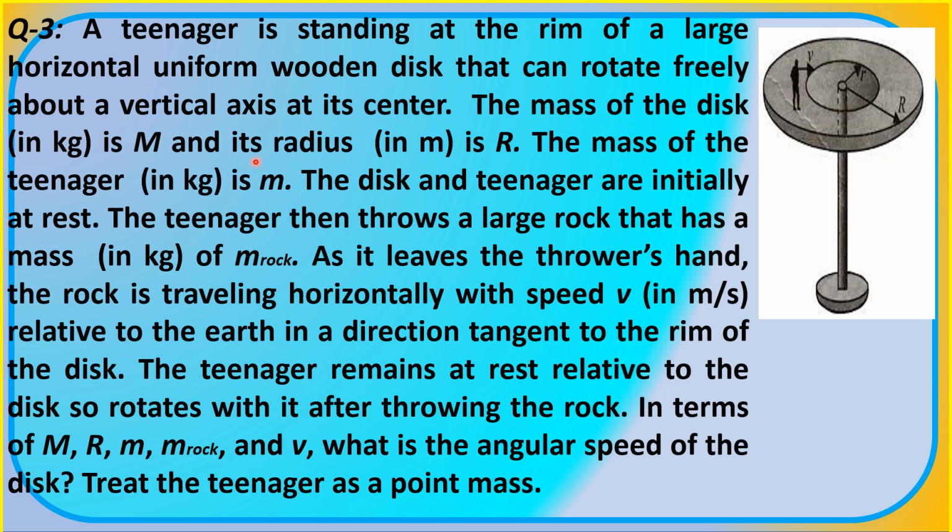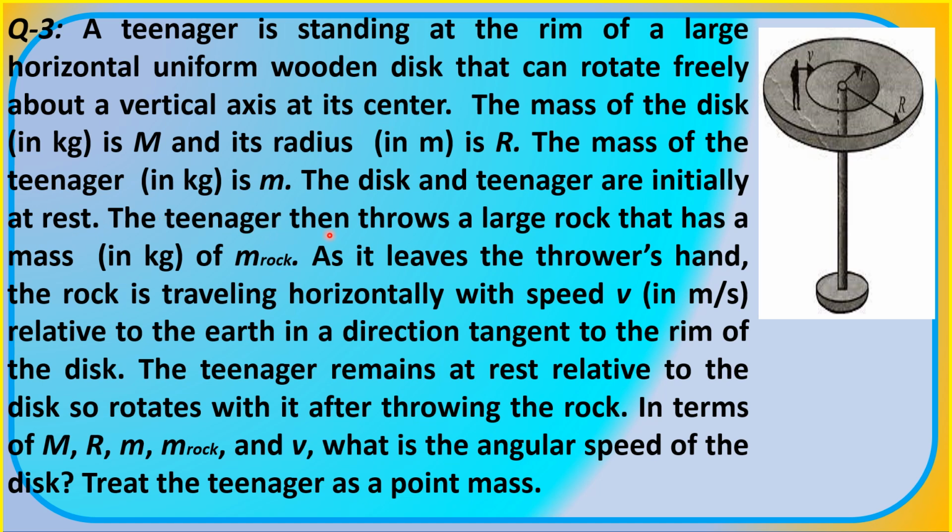The mass of the disc, expressed in kilogram, is denoted by capital M, and its radius in meters is denoted by capital R. The mass of the teenager, also in kilogram, is denoted by small letter m. The disc and the teenager are initially at rest.